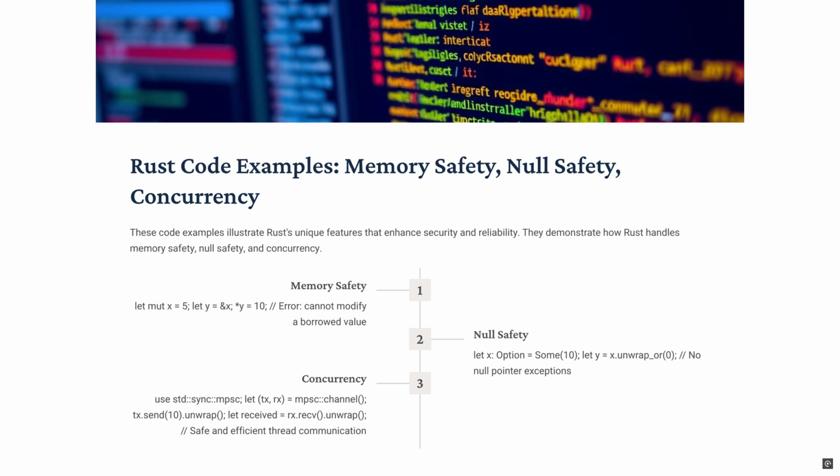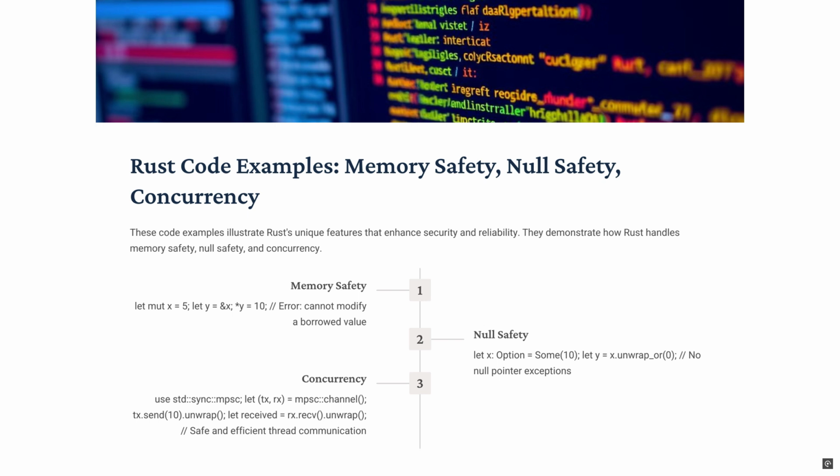And for the concurrency example, I won't read the whole thing, you can read it in front of you, but I'll do a step-by-step explanation walking through it. So in the first line, use std::sync::mpsc. This line imports the mpsc module from Rust's standard library.